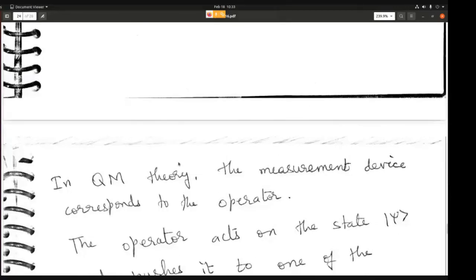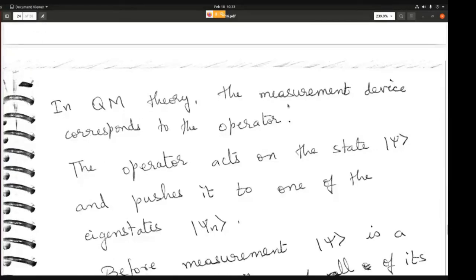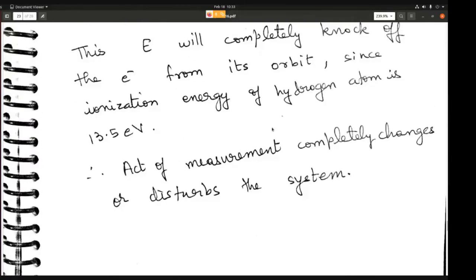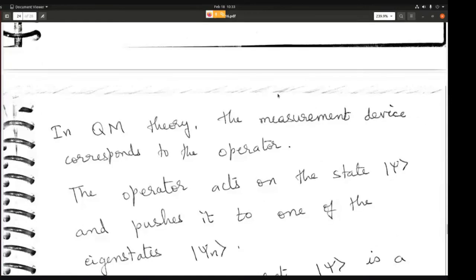So in quantum mechanical theory, the measurement device corresponds... okay, so this is about experimental measurement. But in theory, if you want to write down equations, our measurement device is basically the operator. If you want to write down the experiment in terms of equations, you have to consider that the experimental device is actually your operator. The operator, when it acts on the state vector psi, pushes it to one of the eigenstates. This we have already seen in one of the postulates, but this is the background for it.